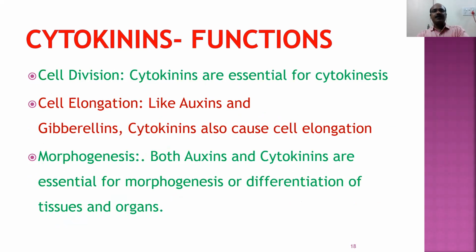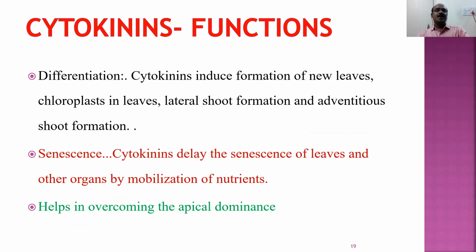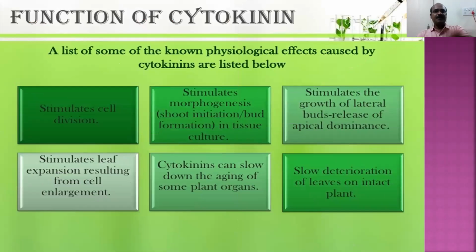They are responsible for cell division, cell elongation, morphogenesis. That means formation of different plant organs and further differentiation of the plant organs. They delay senescence, they delay the aging process, and they help in overcoming the apical dominance. These are the major functions performed by the cytokinins.